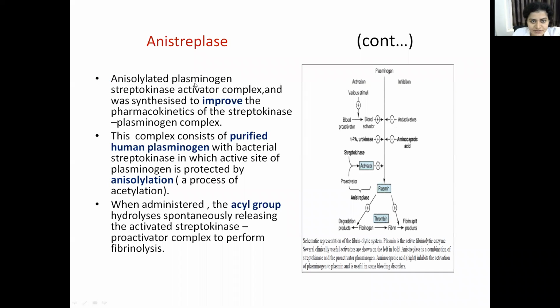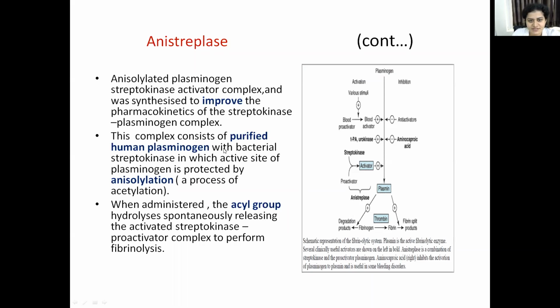Now come to the next drug, that is anistreplase. If you remember, this is a second generation fibrinolytic. So what does this drug do? It is also a streptokinase activator, that is, it is an isolated plasminogen streptokinase activator complex. Why was this drug synthesized? What is the need? It was synthesized to improve the pharmacokinetics of streptokinase plasminogen complex.